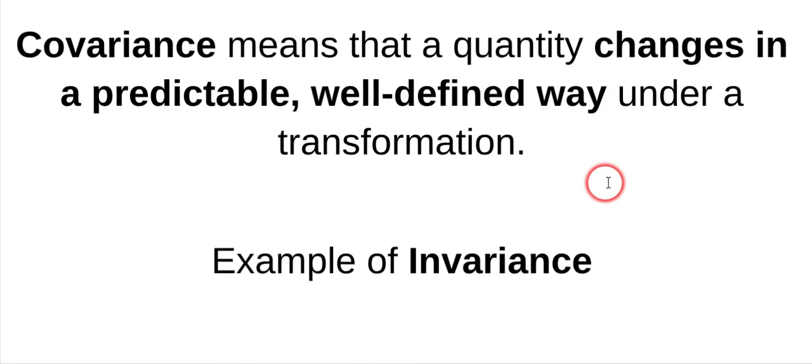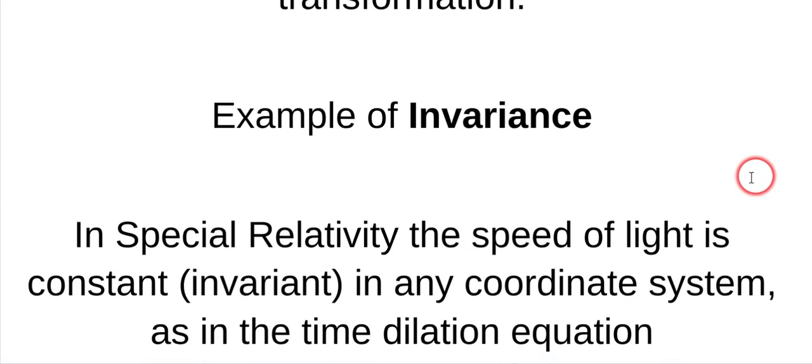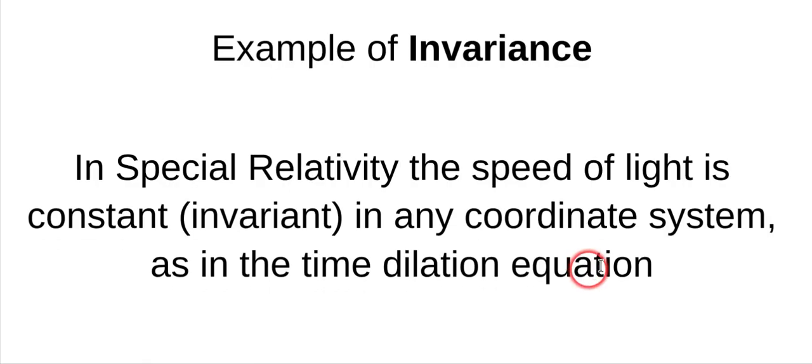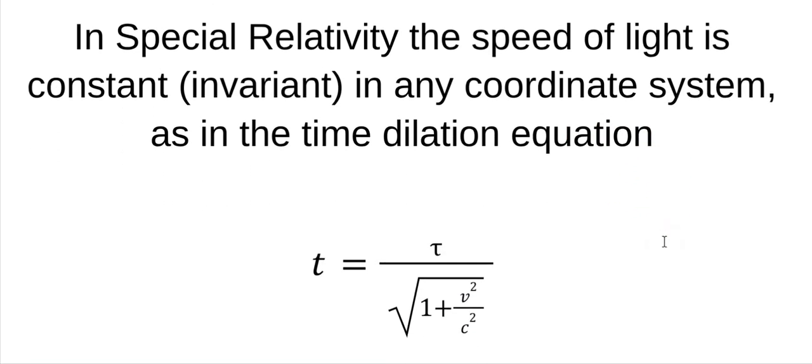Okay, here's an example of invariance. In special relativity, the speed of light is a constant. It's invariant in any coordinate system, as is shown in this time dilation equation, right? So you have a Lorentz transform for the time of a person at rest versus the time of a person in motion traveling at a constant velocity. So there's a difference in their clocks, and it's given by this expression where the speed of light is the same for the person not moving and the person moving. So this is an invariant. There's no way to transform it between these two. It is the same. Okay.